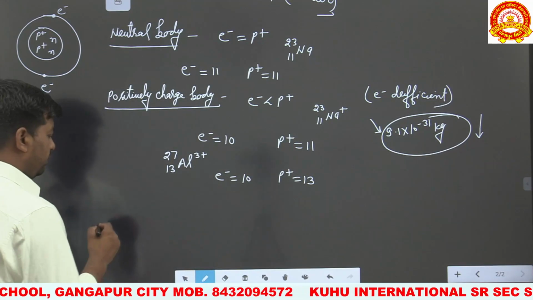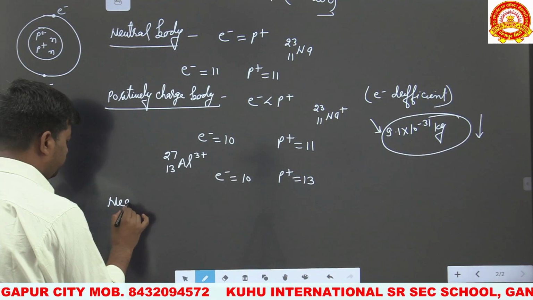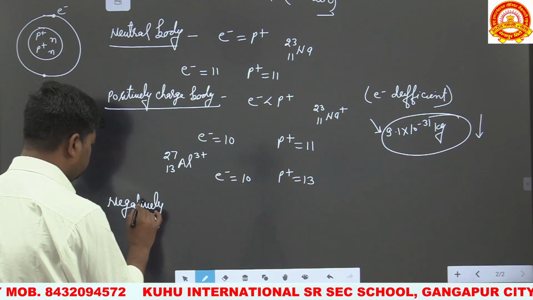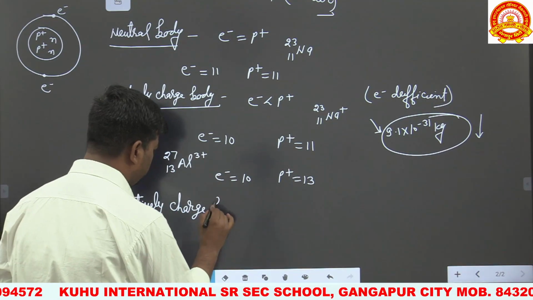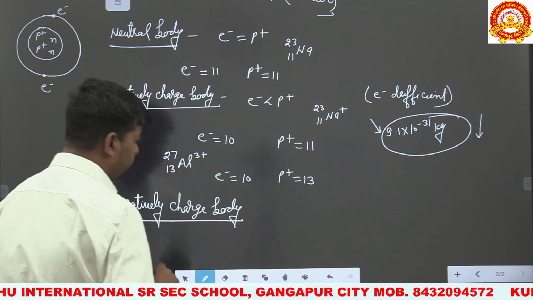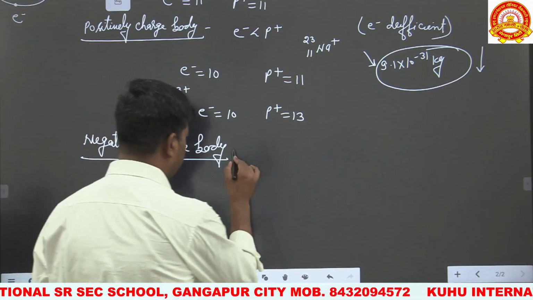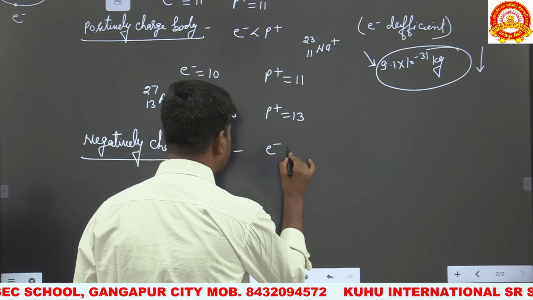Next one is the second, negatively charged body. Sorry, the third one. Negatively charged body. So what do we mean by a negatively charged body? That is the body which possesses more electrons than protons.